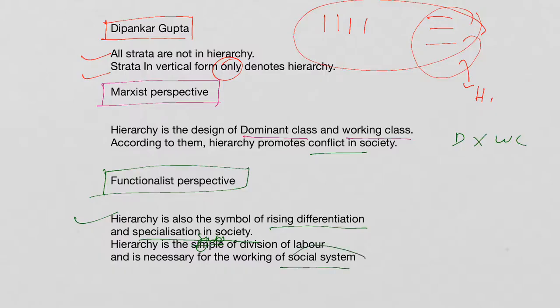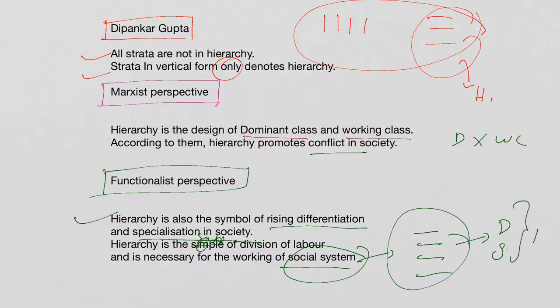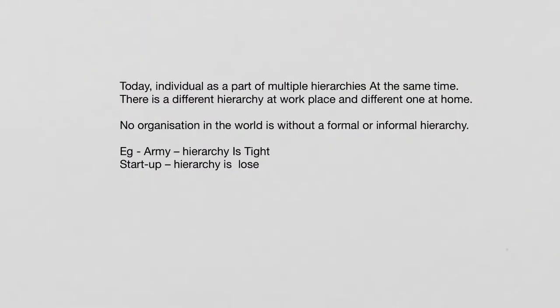For the social system to exist, we need these hierarchies to exist in society, and this also shows some differentiation and specialization, and denotes the division of labor which exists in society. Based upon that, many functions or many structures in society work. Therefore, the social system is working properly. So these three schools you can quote: Dipankar Gupta, Marxist perspective, and functionalist perspective, when you write an answer for hierarchy. So we are discussing the perspective that inequality leads to stratification, and stratification led to hierarchy.